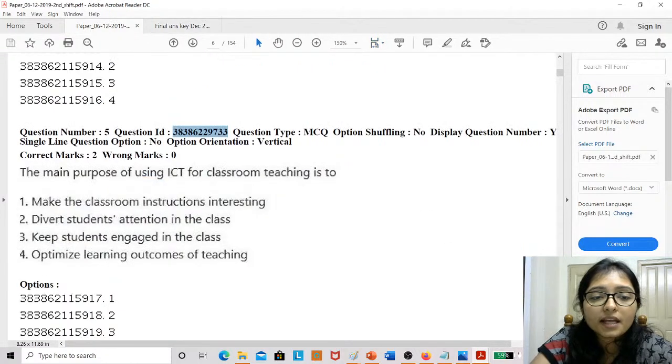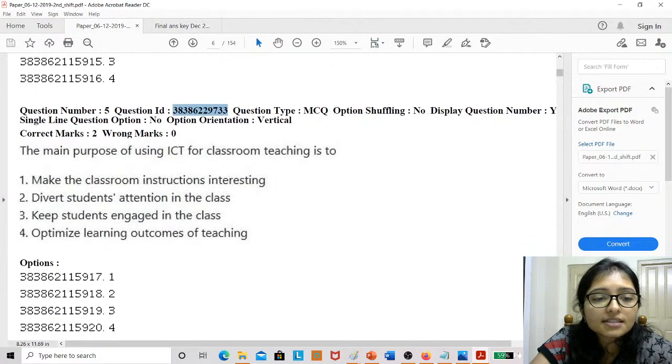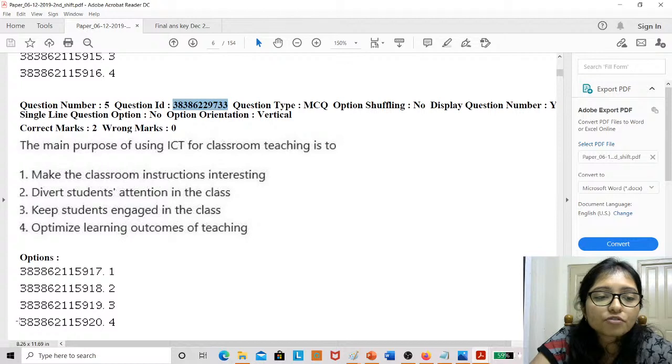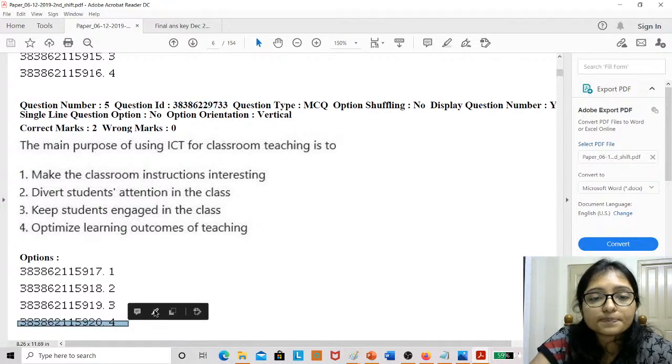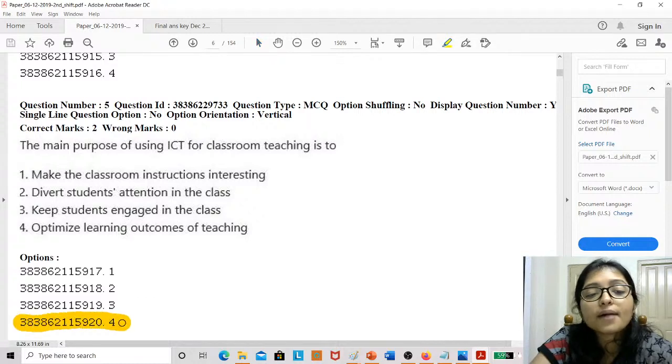920. 920 is the answer. 920 means option 4 is the answer. Optimizing learning outcome of teaching. Yes, definitely, because through ICT, I am also using ICT now, right? ICT in the classroom. Why? Because of optimizing the learning outcome in teaching. So I am trying to optimize the learning outcome.